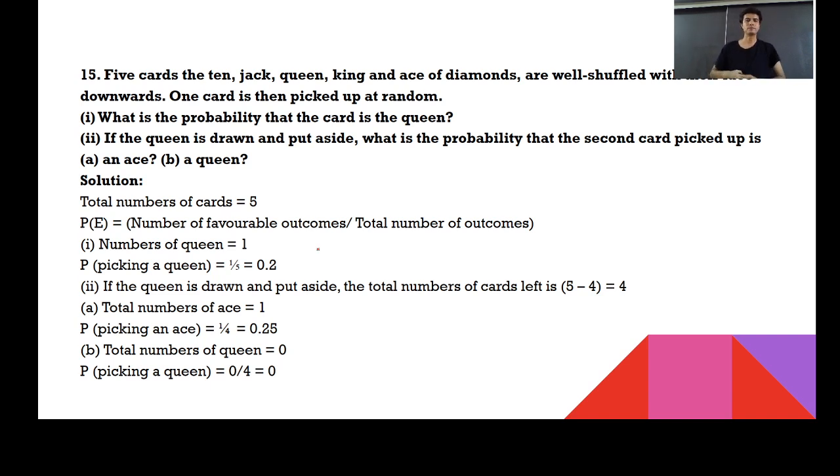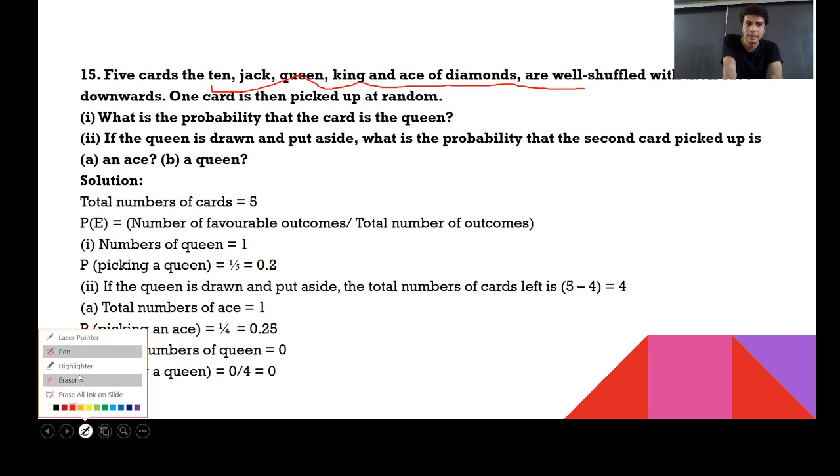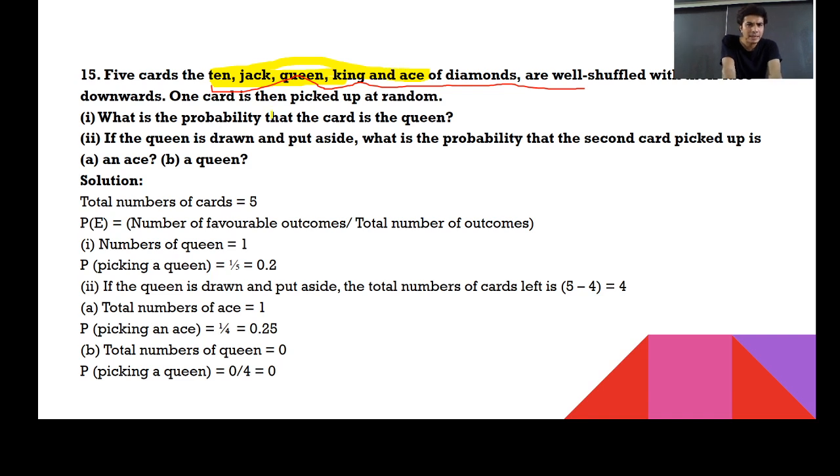Next question. Don't be afraid by seeing the length of the question. As the length is bigger, the question could be easier. 5 cards of the 10, Jack, Queen, King, and Ace of diamonds are well shuffled with their face downwards. Meaning they are not visible. Remember this thing. It is not at all visible. 10, Jack, Queen, King, and Ace are the 5 cards which are there. What's the probability that the card is the Queen? How many total cards are there? 5. How many Queens? 1. So this probability will be 1 upon 5, and 1 upon 5 can be known as 0.2.